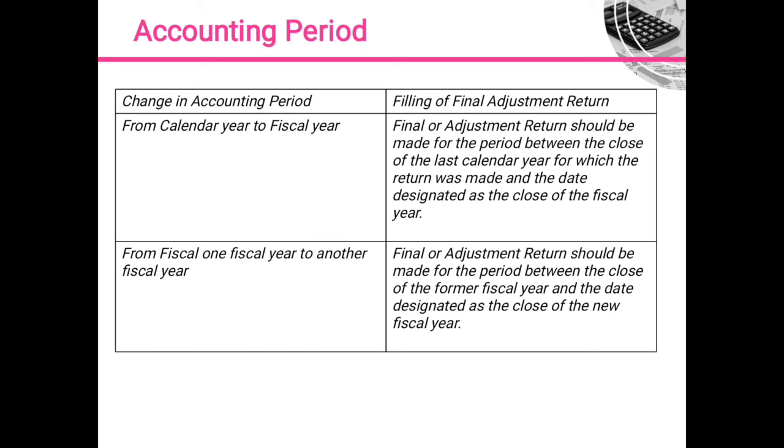Second is from one fiscal year to another fiscal year. A final or adjustment return should be made for the period between the close of the former fiscal year and the date designated as the close of the new fiscal year. So, from our same previous example,